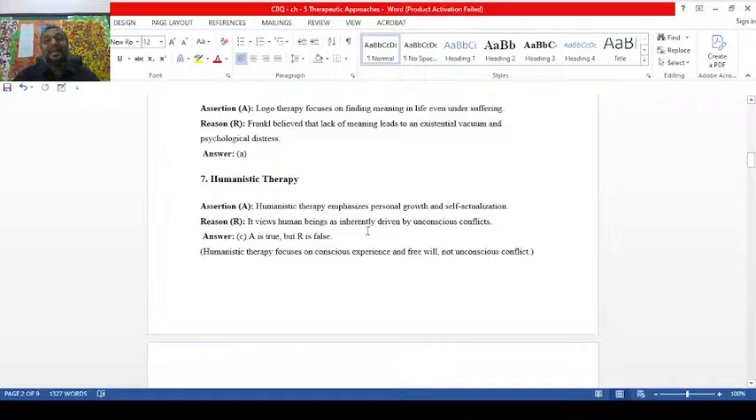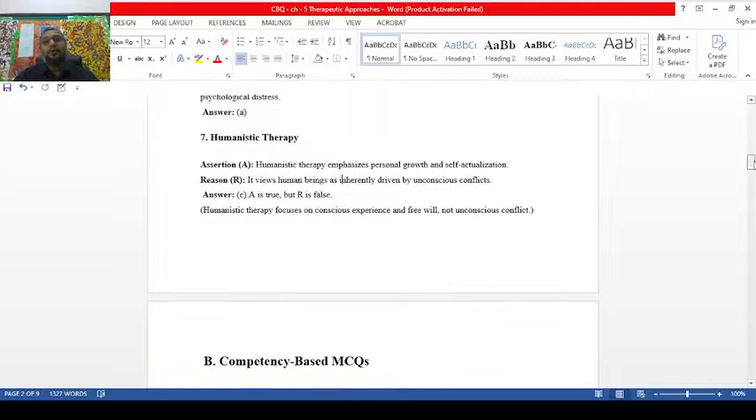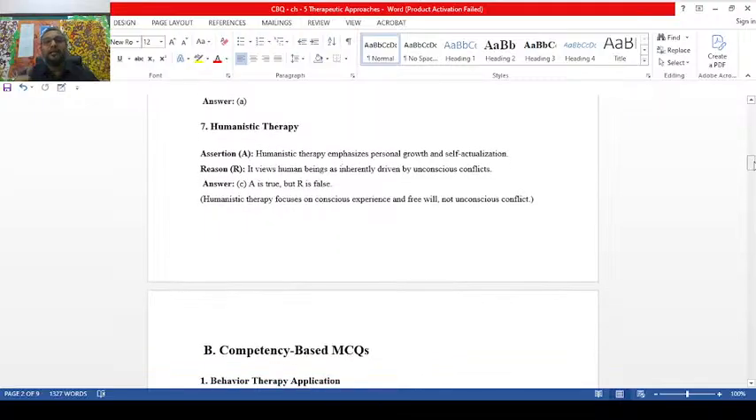Human beings are inherently driven by self-actualization. If you want to correct this reason: human beings are motivated or driven by, you see here the best thing, self-actualization and free expression of emotions.